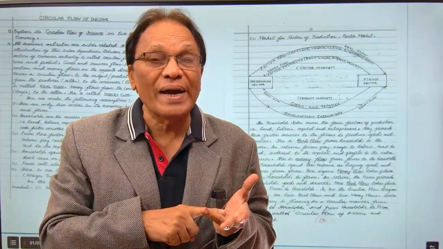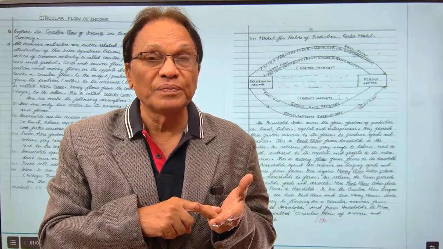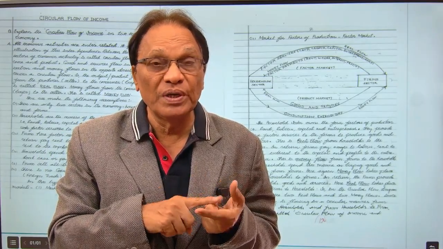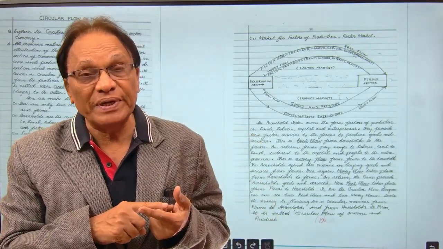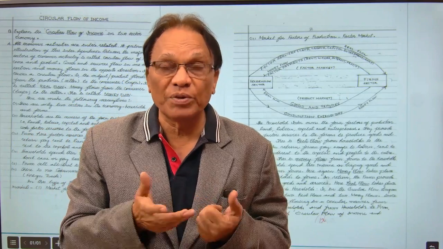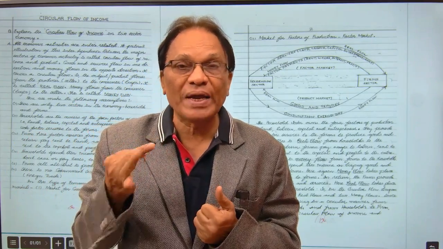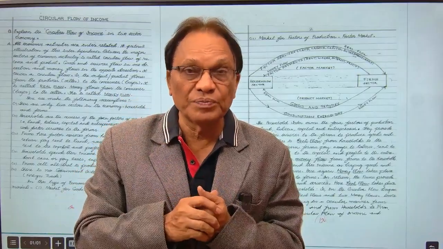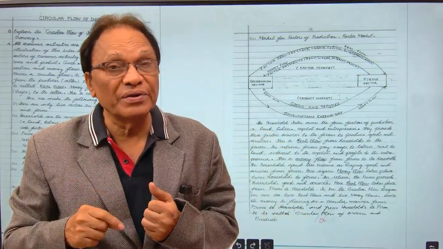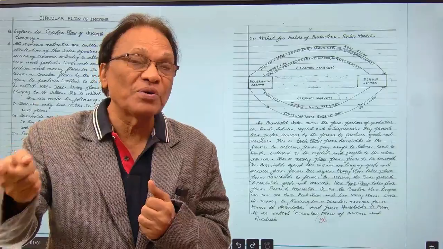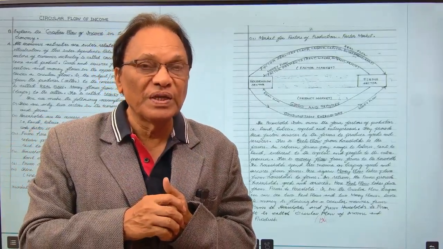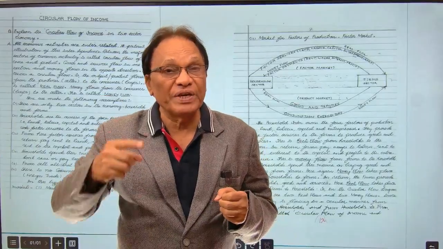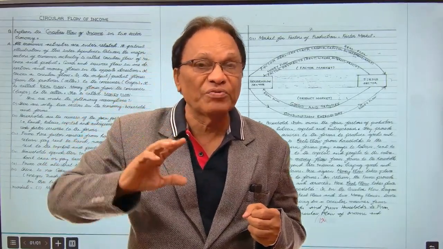What exactly is this? They provide rent to land, firms provide wages and salaries to the labor, they provide interest to the capital, and entrepreneur will get profits. So land, labor, capital, entrepreneurship, that is wages and salaries, rent, interest and profits. So again now, see here, the money flow is taking place from firms to the households. Money flow. Mind it, every real flow has an opposite money flow.